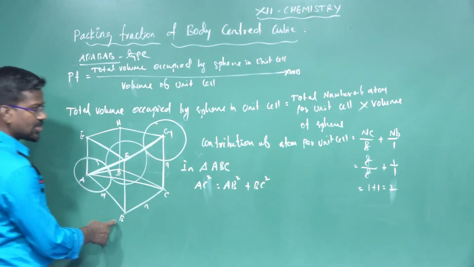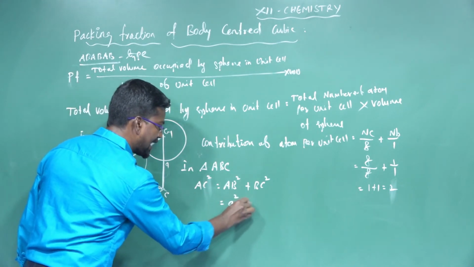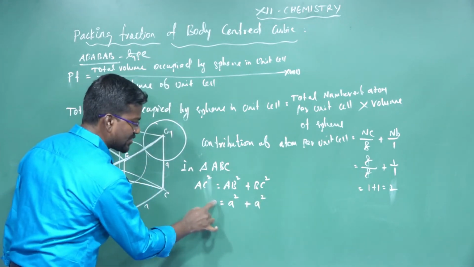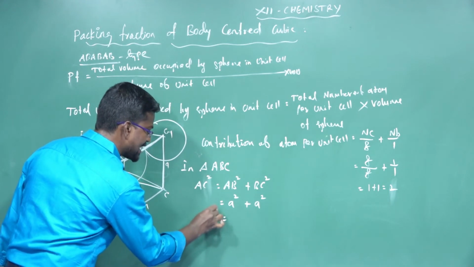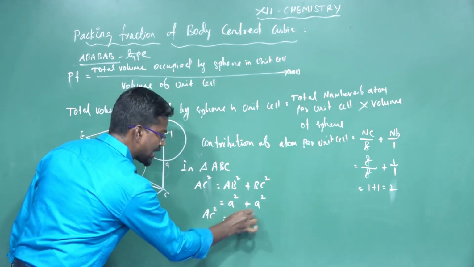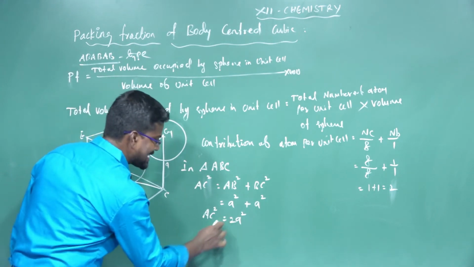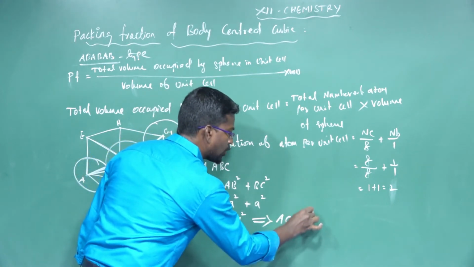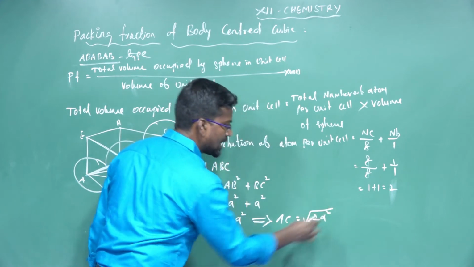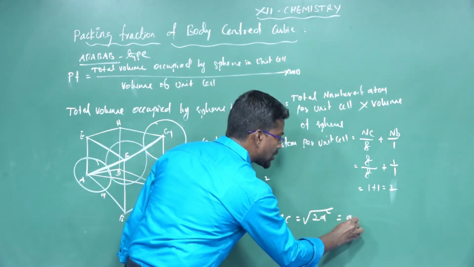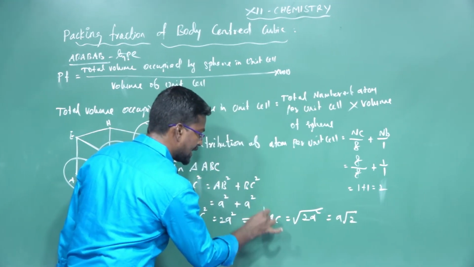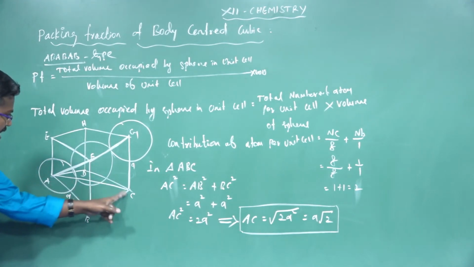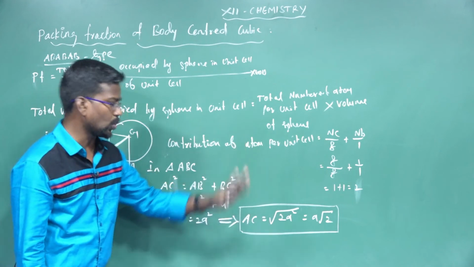So AC squared is equal to a squared plus a squared, which is 2a squared. AC is the square root of 2a squared, which is a root 2. Don't forget this. The length of AC is a root 2.